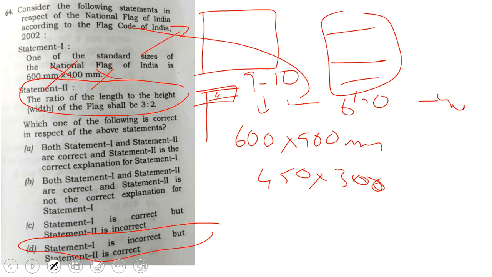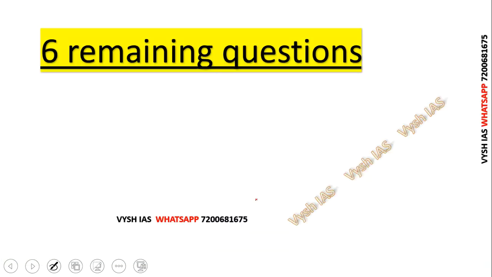Okay, millimeter. So we get the answer as this one. Okay, now 6 remaining questions. I told you, right, 18 questions were there, which is statement 1, statement 2 type. In that, 8 questions were answer C directly by one elimination. 4 questions were by statement 1 is wrong and direct elimination answer D. This answer C, this answer D.